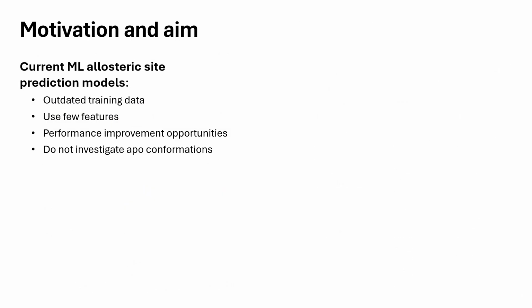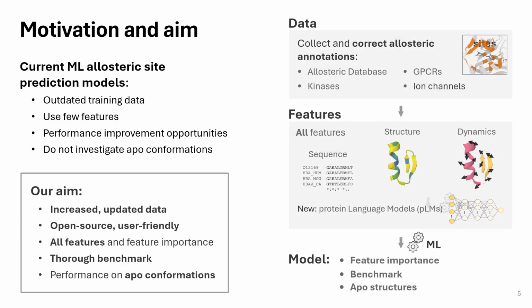Therefore, the aim of our work is to generate a novel machine learning model for predicting allosteric sites, starting from enhancing the available data and using as much updated data as possible, attempting to use all of the feature types and analyze their combinations, including protein language models, and in the end obtain a public model in which we can measure which features are important for predicting allosteric sites.